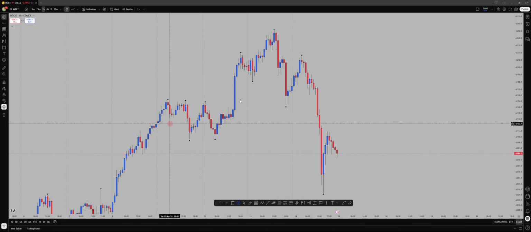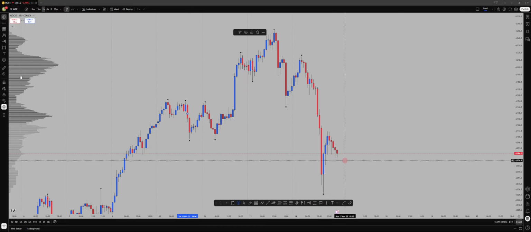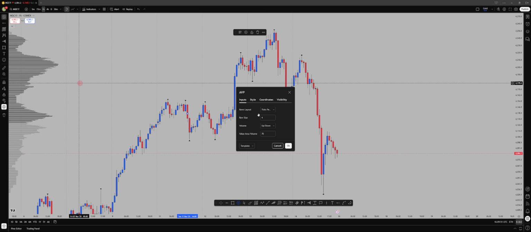All right, so the difference between the anchor and the fixed range is that when we anchor the profile here, it just picks the volume from this range to current price action, and puts it over here for us. Any new price action that develops automatically adds to the volume profile. Now when you double click it, it has the same settings when it comes to the ticks per row or the number of rows.